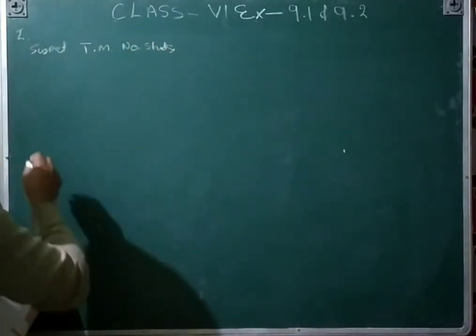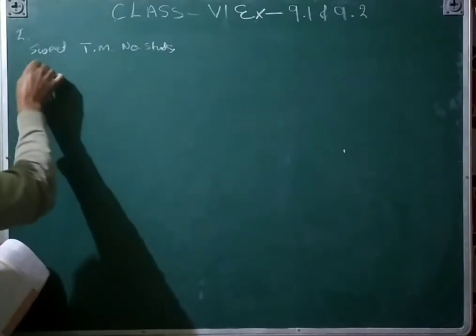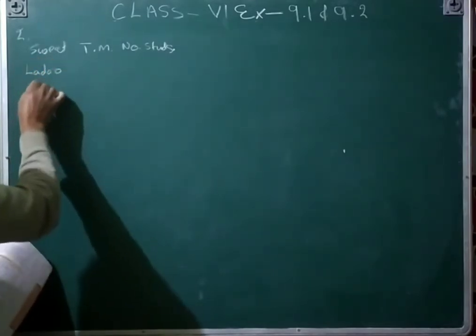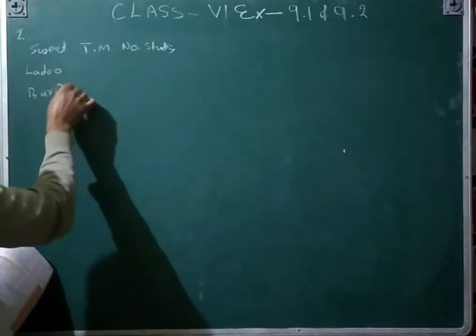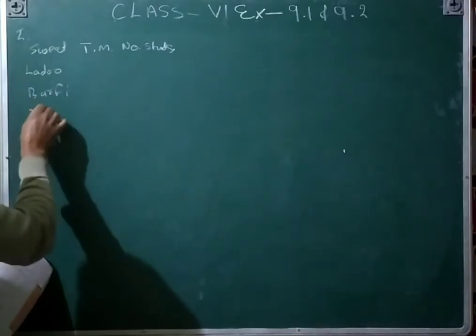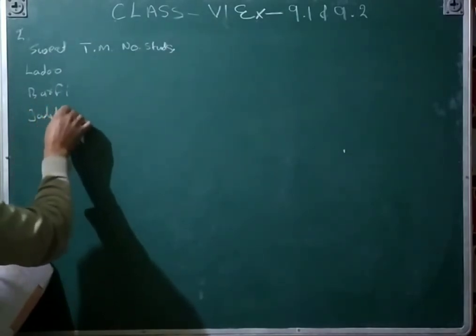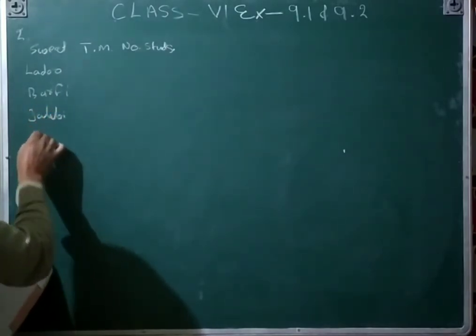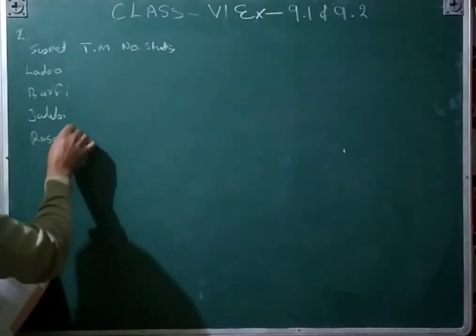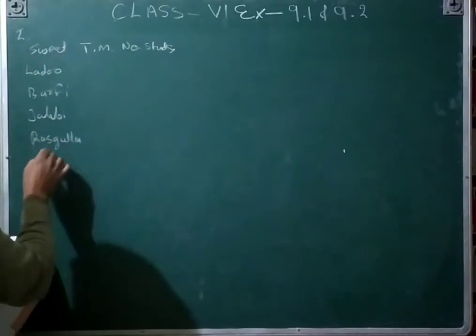So sweet is laddu, then barfi, then jalebi, and then rasgulla, and then total.